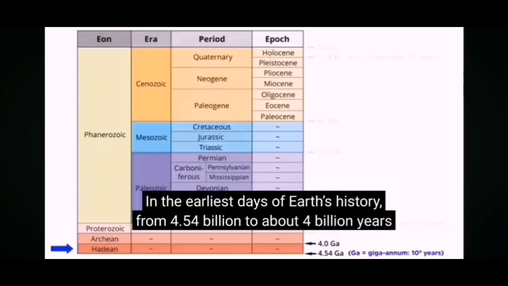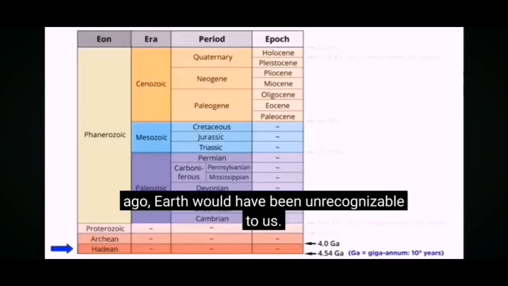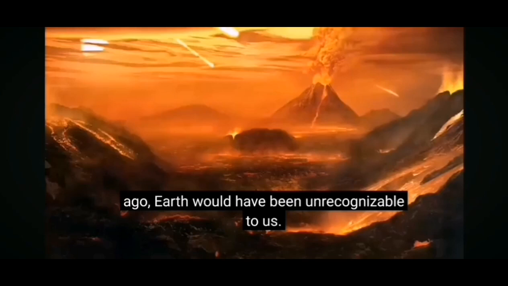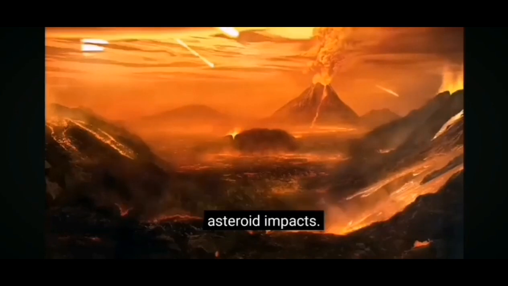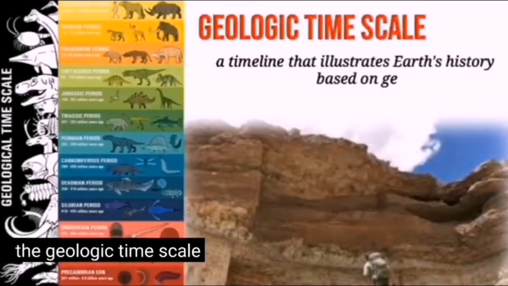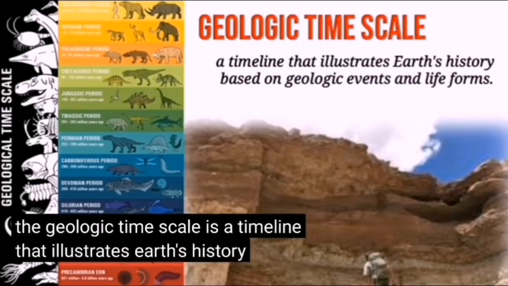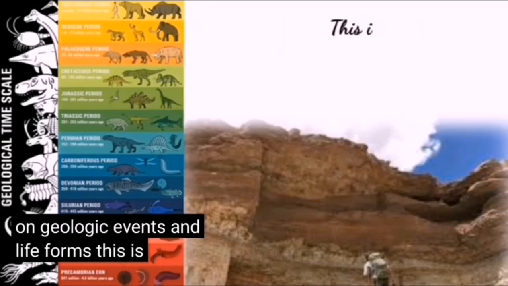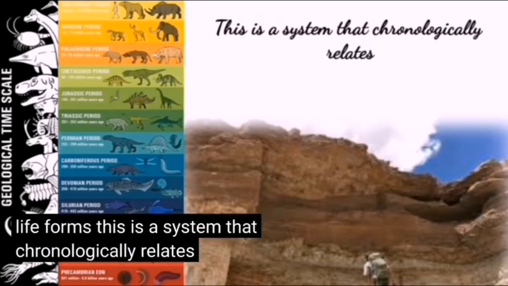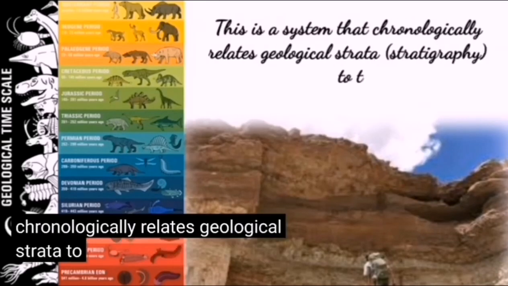In the earliest days of Earth history, from 4.54 billion to 4 billion years ago, Earth would have been unrecognizable to us. It was a hostile place with no continents, active volcanism, and frequent asteroid impacts. The geologic timescale is a timeline that illustrates Earth history based on geologic events and life forms. This is a system that chronologically relates geological strata to time.